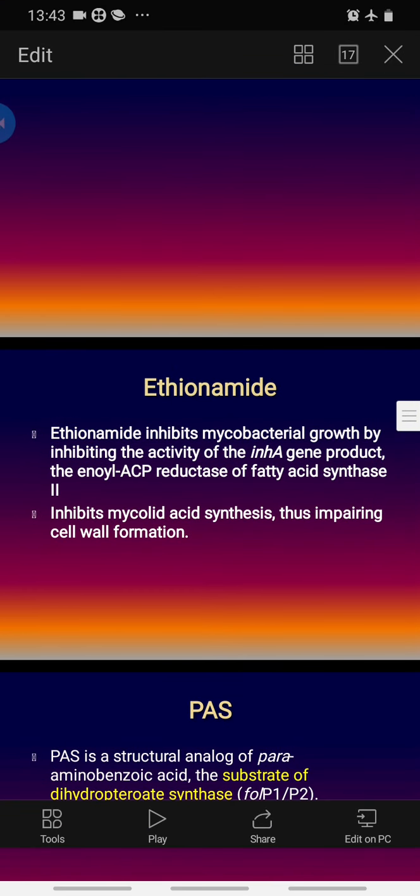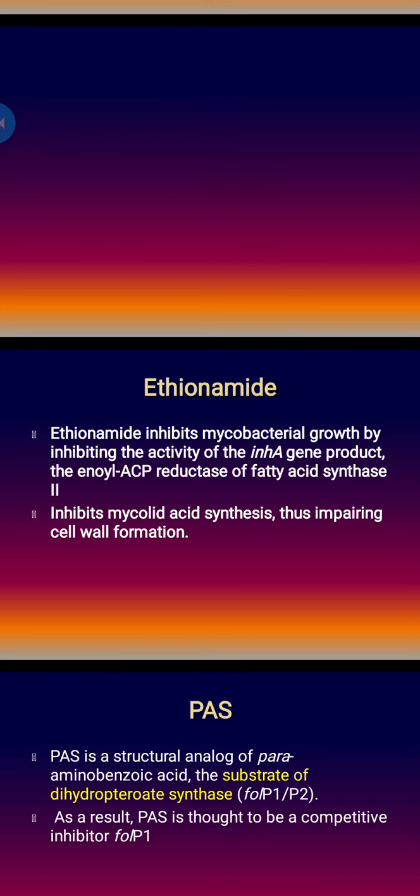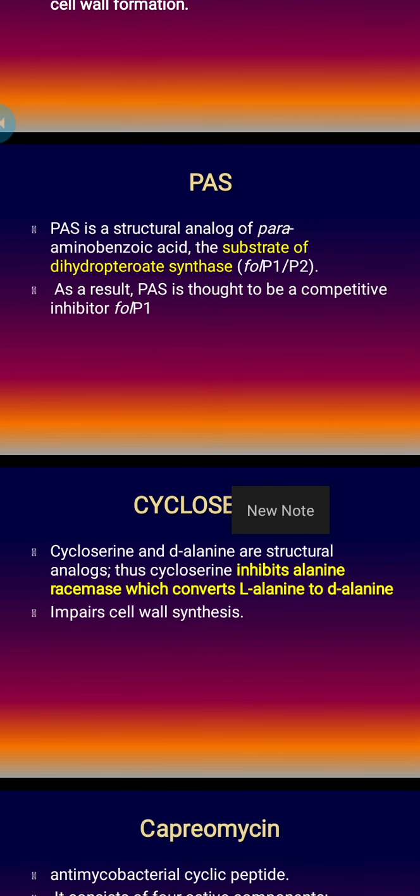So next, a few second line drugs, let's discuss in short. Ethionamide, it inhibits the mycolic acid synthesis. Structurally its mechanism is almost the same as isoniazid. It inhibits the activity of the inhA gene product and it does impair the mycolic acid synthesis. PAS, para-aminosalicylic acid, is a structural analog of para-aminobenzoic acid and this is a substrate of the dihydropteroate synthase, and thus PAS is thought to be a competitive inhibitor of folate synthesis.